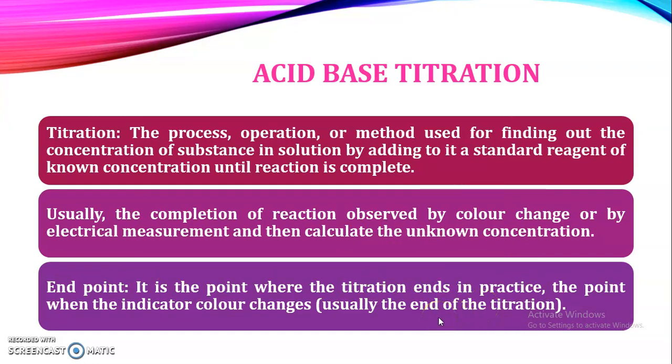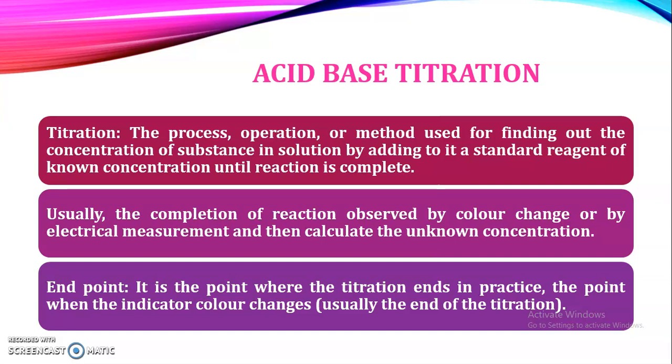So at the equivalence point we will have the same moles of the acid as well as the base in our conical flask. And when we add an extra amount of the titrant, then either acid or base is in excess in our conical flask, and that is detected by our indicator. So there is a difference between the end point and the equivalence point. That's why it is said that the equivalence point is nothing but the theoretical end point.